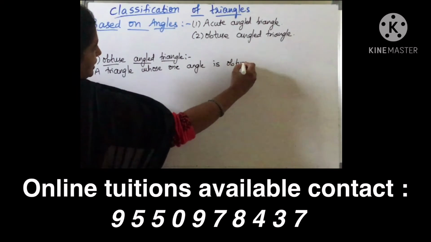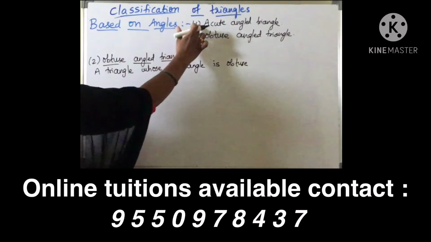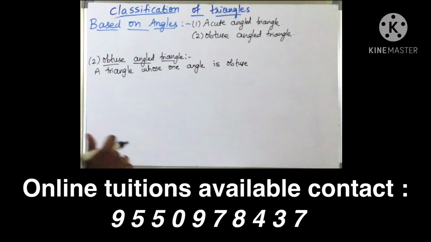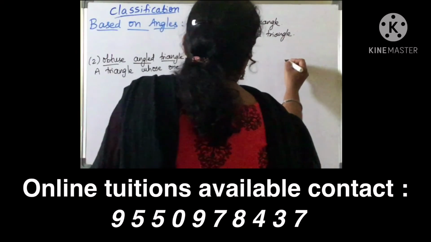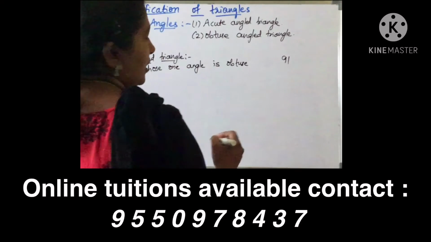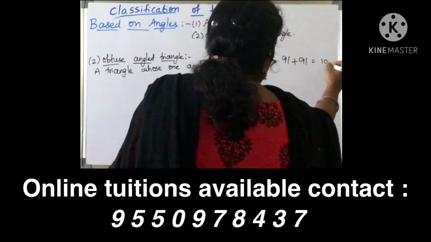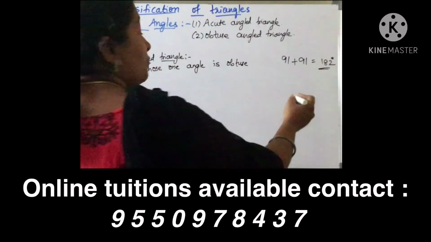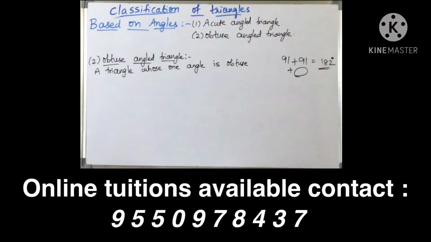Why I am here saying only one angle? A triangle can have three acute angles, but a triangle cannot have more than one obtuse, because obtuse means greater than 90, right? If I take suppose the smallest obtuse angle is 91, and when I add two of them, you are going to get 182. That is, it is exceeding 180. But one more angle should be taken for the triangle, because a triangle will have three angles.